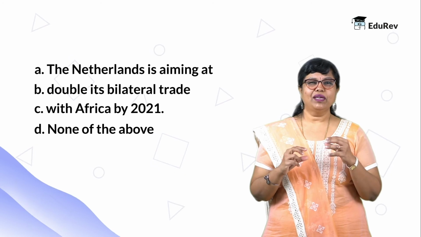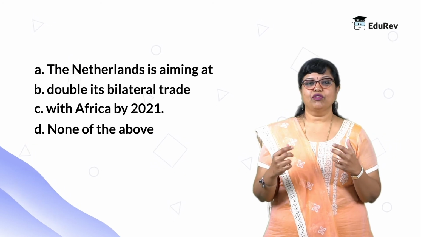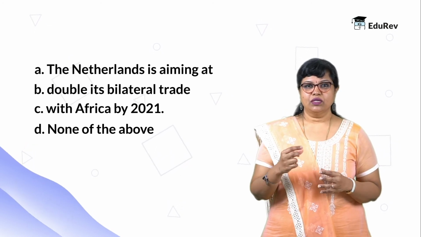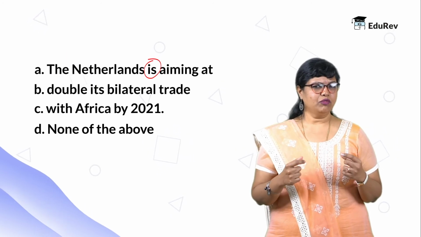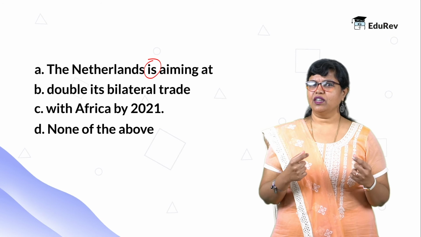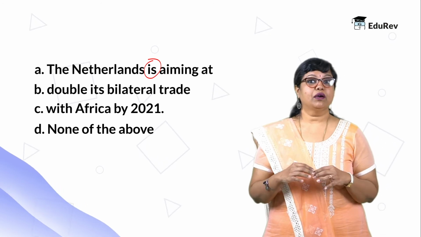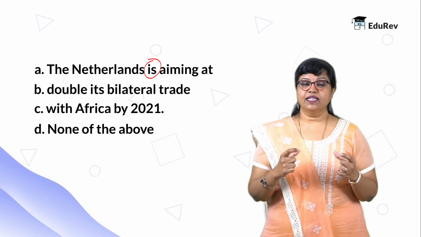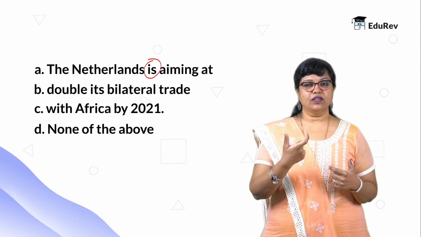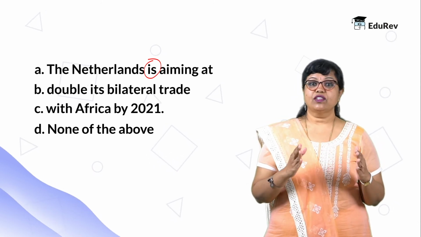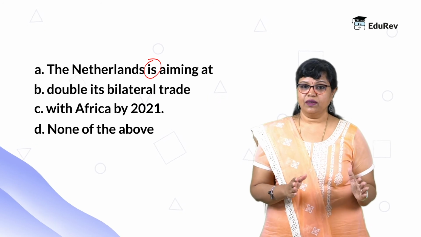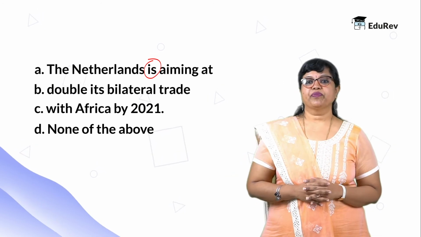So this part can be a little tricky, right? It can raise a couple of questions around the Netherlands and the is, right? Is it singular, plural? Is the subject and verb agreeing with each other? But they are perfectly doing that. The Netherlands is a singular unit, it's a singular entity. Is aiming is also singular, so there is no error in part A. This seems fine. So let's take a look at part B.